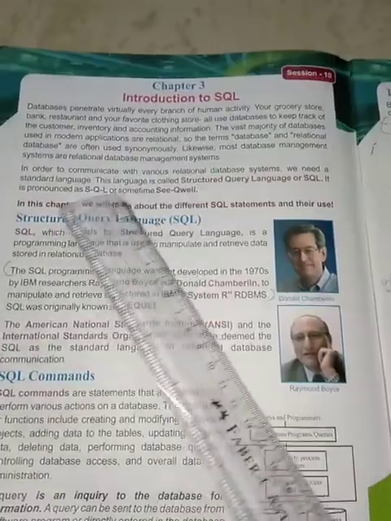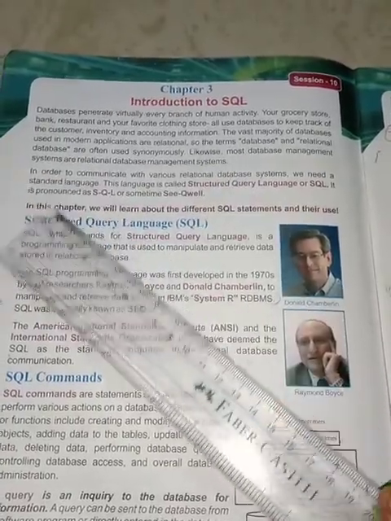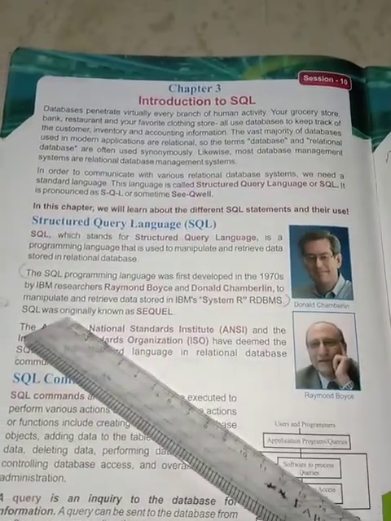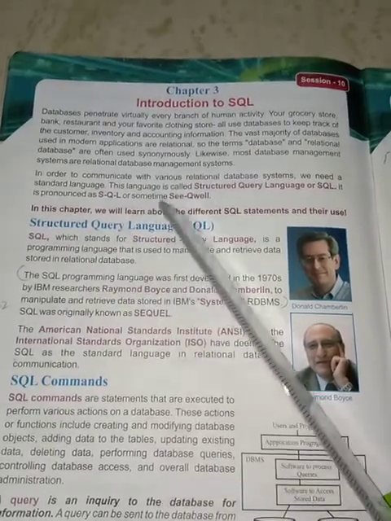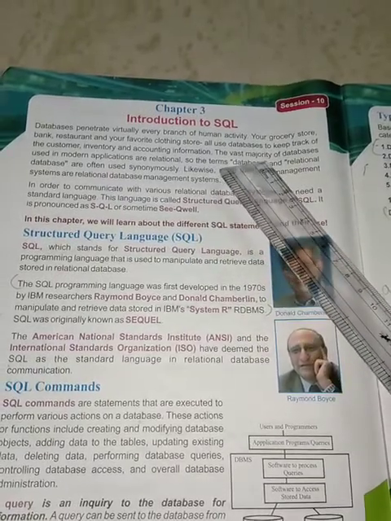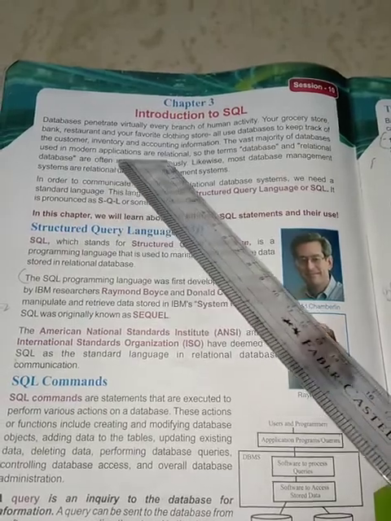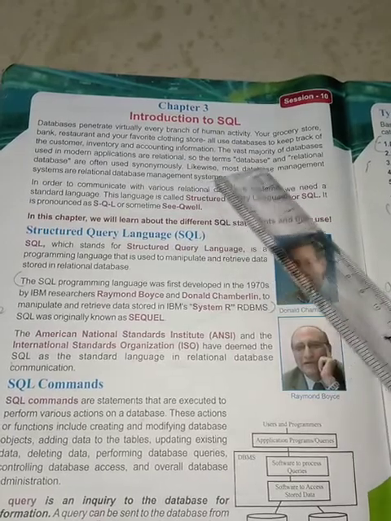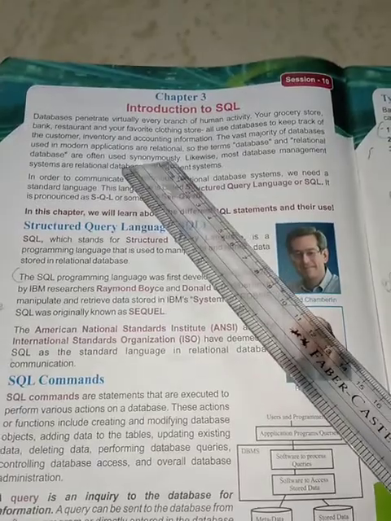So when you want to buy some product in Flipkart, the data must be stored in the database. All the items will be stored in the database, with items, cost, and review. So everything requires a database. The vast majority of databases used in modern applications are relational, so the terms database and relational database are often used synonymously.